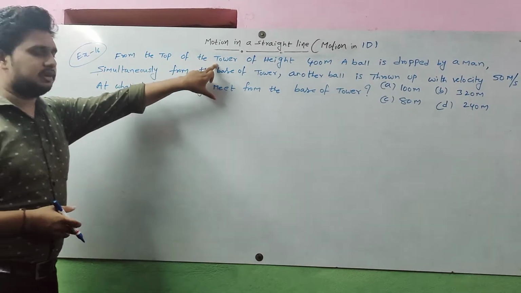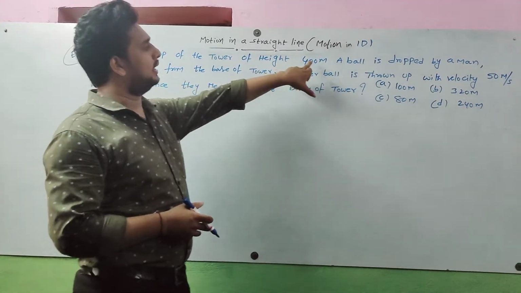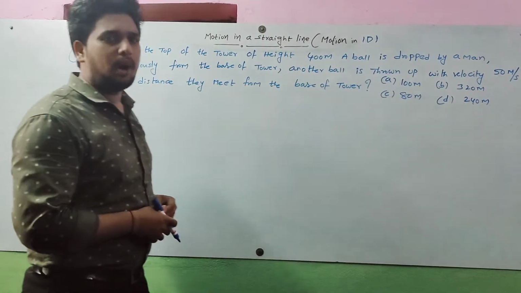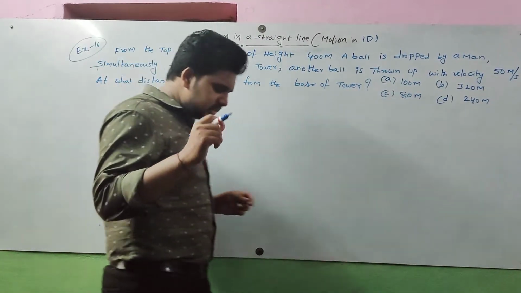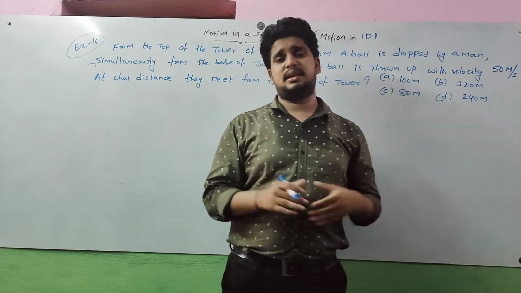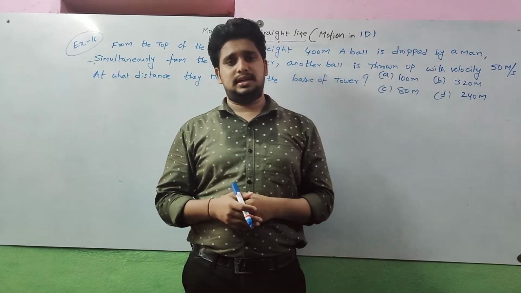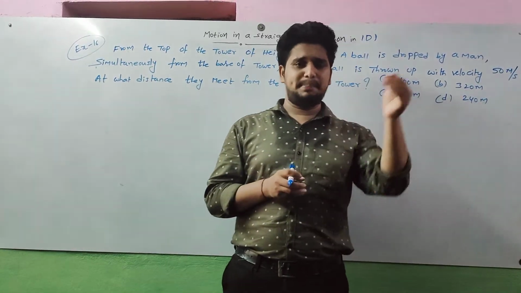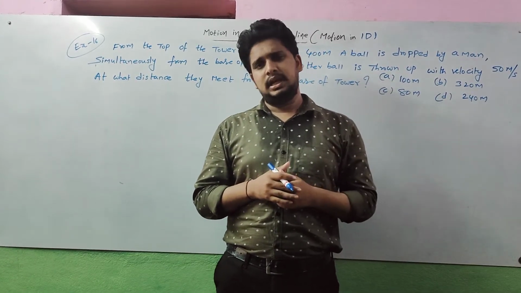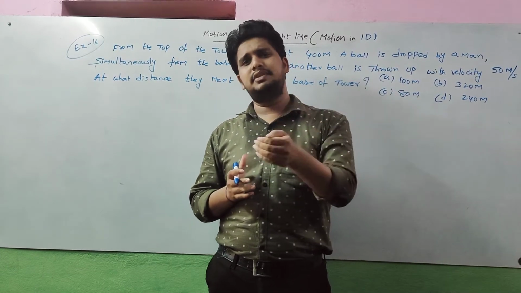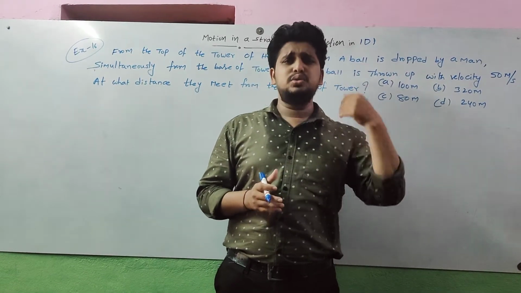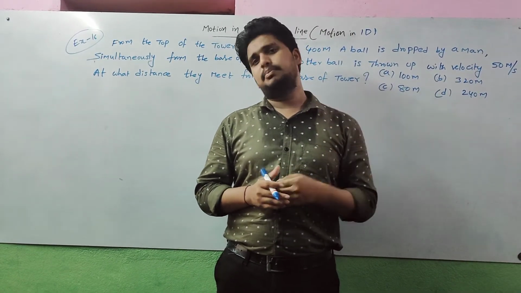From the top of a tower of height 400 meters, a ball is dropped by a man. Listen, friends, in physics there are lots of problems. In the kinematics chapter there are many problems, but I pick some important, application-oriented problems from them. I choose each problem from a different application, so please go through each one.